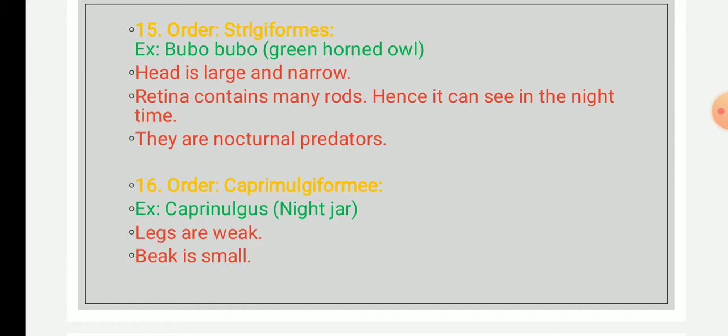Caprimulgiformes. Caprimulgus means goat sucker. They are also known as the nightjars. The order Caprimulgiformes contains around 121 species, which are classified under 5 families, and they are found worldwide.